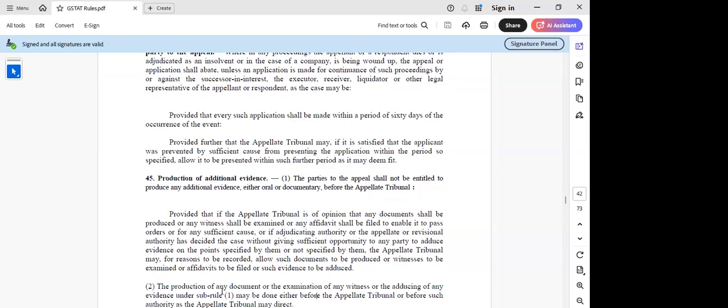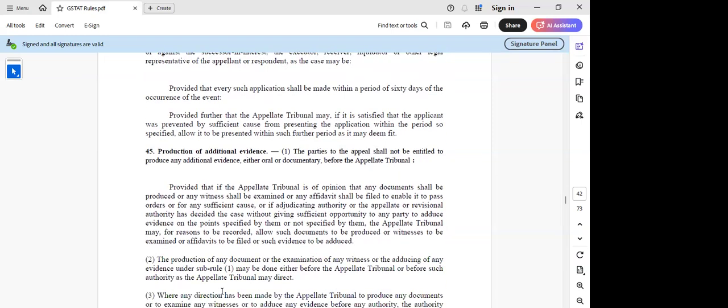So what they are trying to say is that in case of your adjudication or during your first appeal, if you have not been given the opportunity to produce your evidence and you have to prove that no opportunity was given, then you can produce the additional evidence before the appellate tribunal. And it can be done either before the appellate tribunal or before the authority as the appellate tribunal may direct. So sometimes you can produce even before the registry also, no, sir? I think either during the hearing or before that also it can be produced.